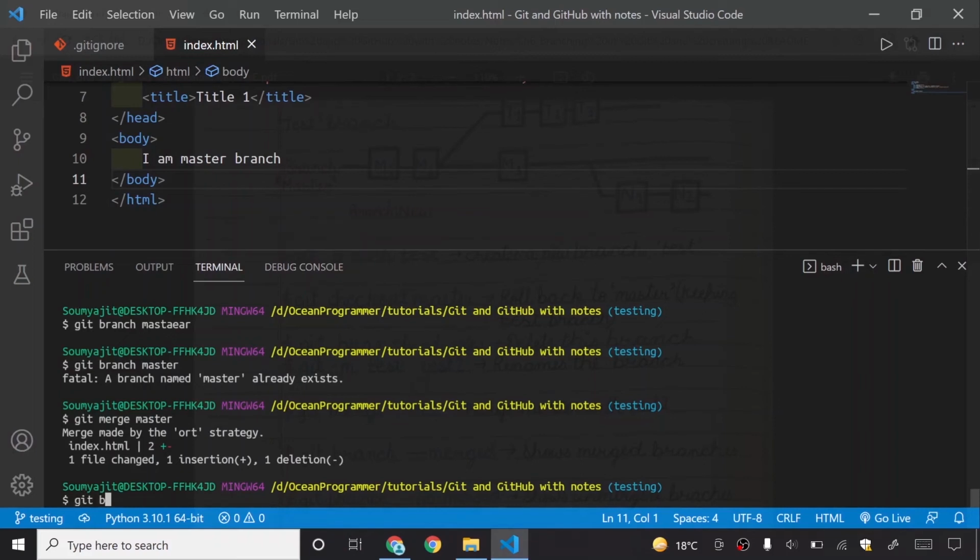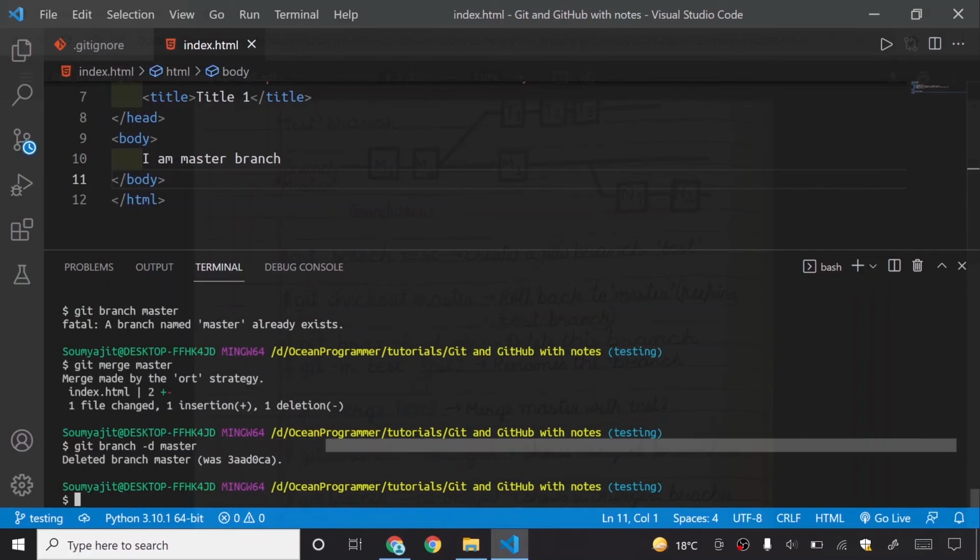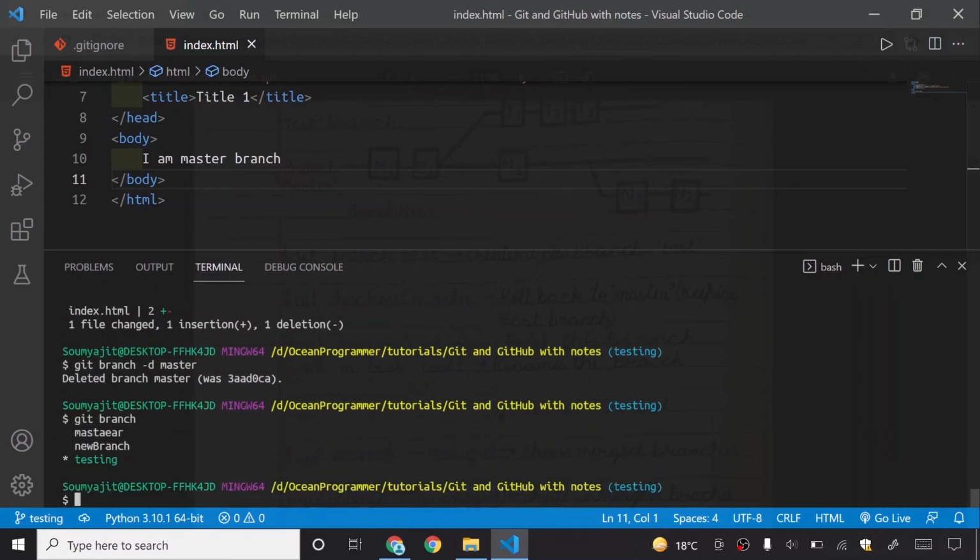If I say git branch -d master, it says deleted branch master, and this is a hash. If I say git branch, I have made some mistake before.